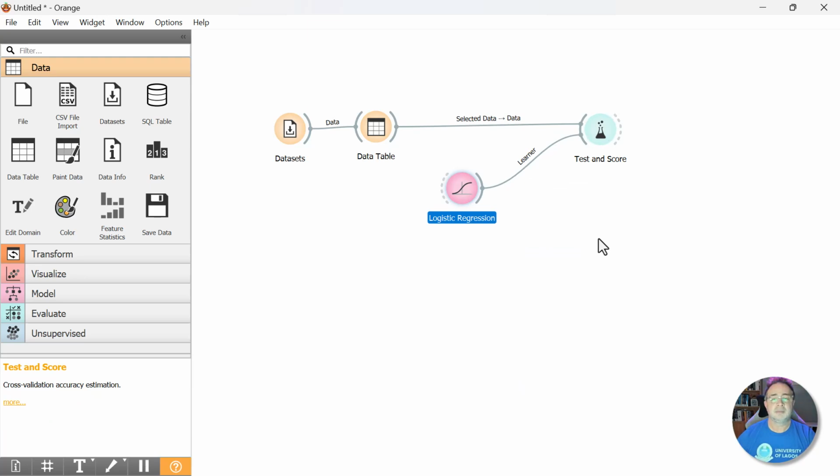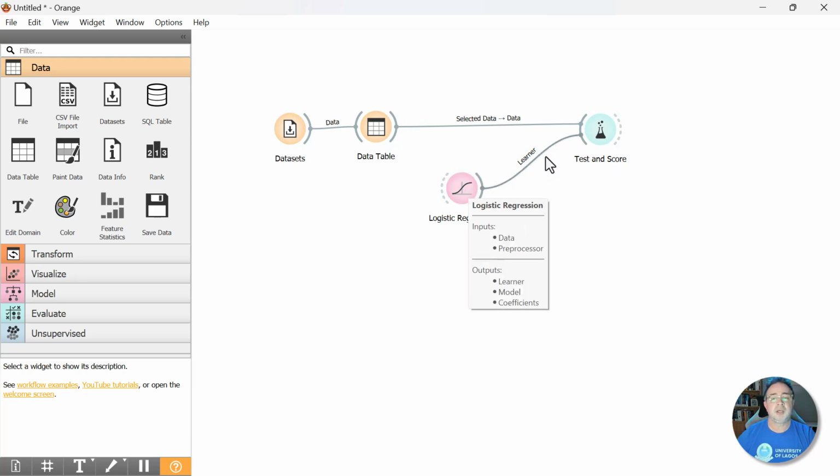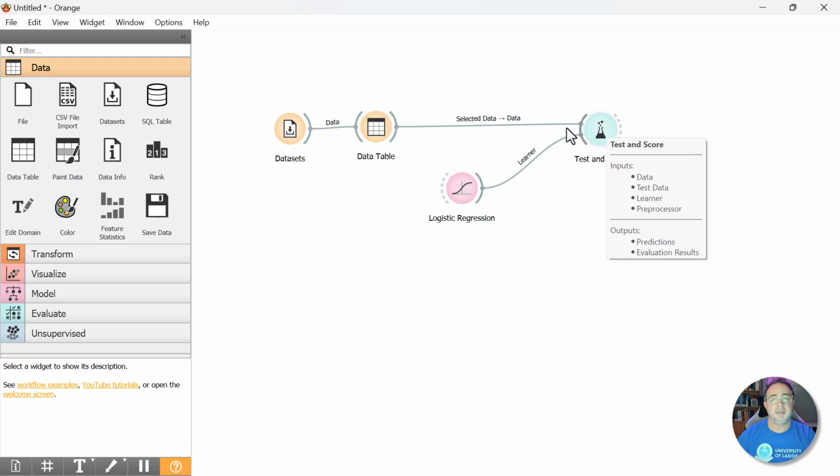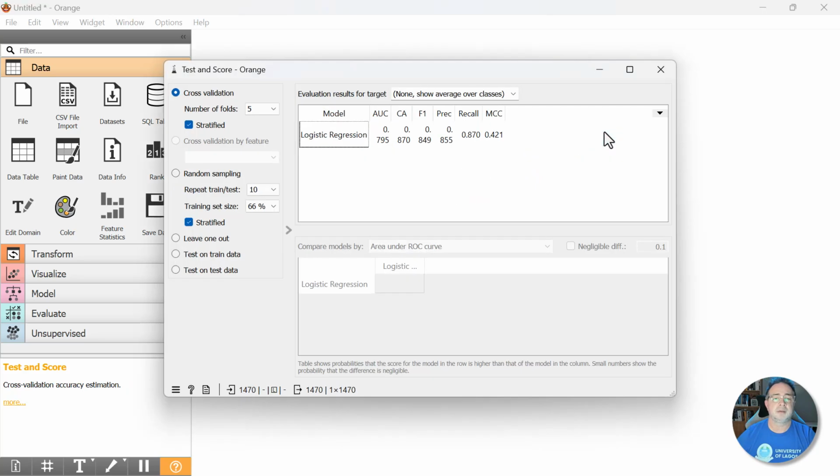Now it's running. So what we did is we just connected the Logistic Regression machine learning model to our test and score widget because the data is being piped into that test and score widget. Now if I double click test and score, there is our Logistic Regression model. Boom. That easy. I'll make these columns so we don't have the zeros floating.